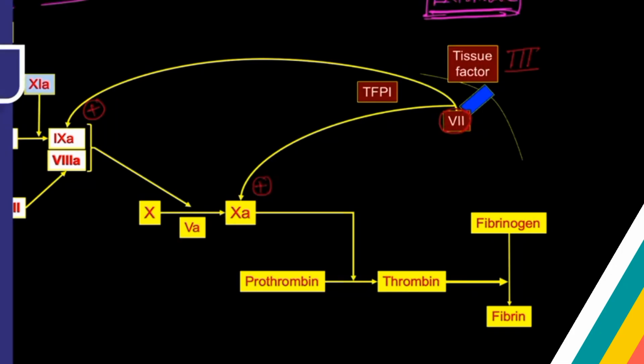Getting my point? So initiation of the coagulation system starts from this extrinsic pathway, and it is done by tissue factor. That's why this is also known as the tissue factor pathway. Tissue factor is released, combining with factor 7. Whenever they form a combination, they can directly activate factor 9 as well as factor 10.